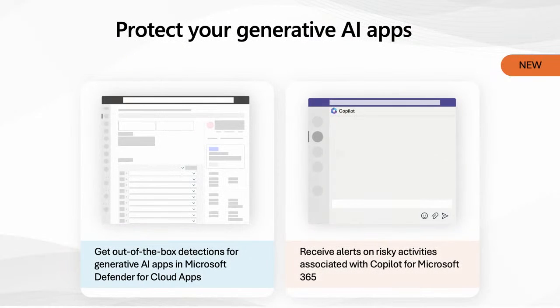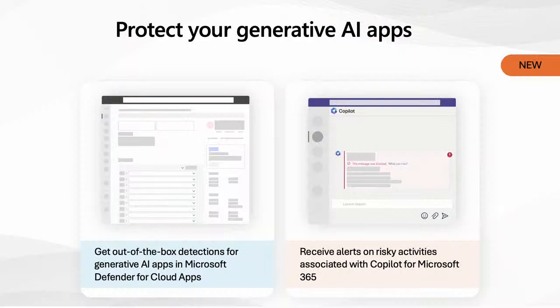So now, how do we protect those generative AI applications? First of all, Defender for Cloud Apps has out-of-the-box detection on using those AI apps in two different ways. Number one, when it comes to discovery, we are able to discover new apps that are in use in your environment. You could set up built-in policies, but you could also set policies to discover any new app that is a generative AI application and that has a significant usage base in the organization. You could detect them right away. Then that will allow you to decide what to do with them. Allow them, block them, or give a warning to the user that it's not a good idea to use them.